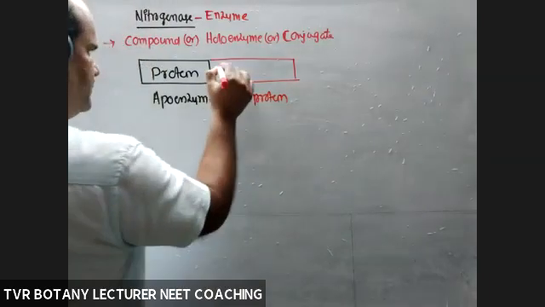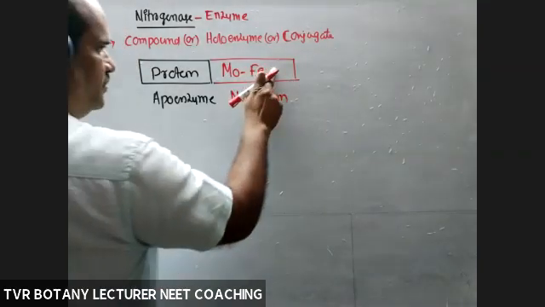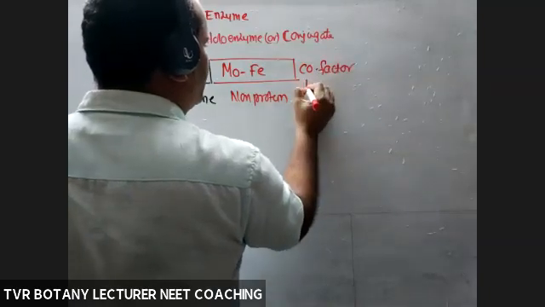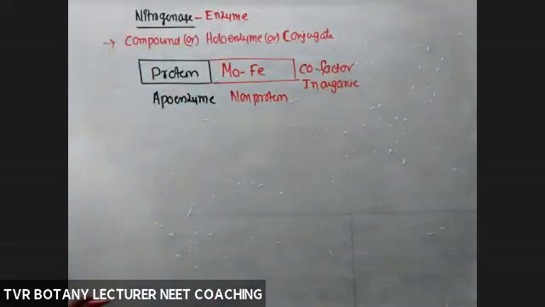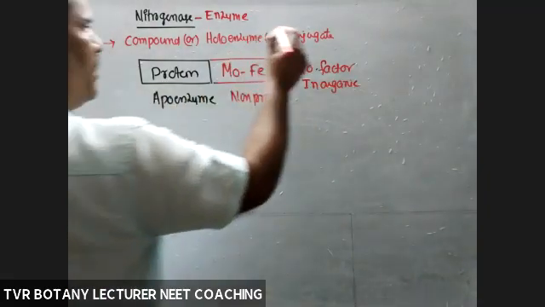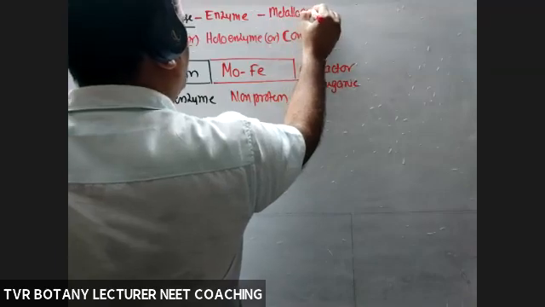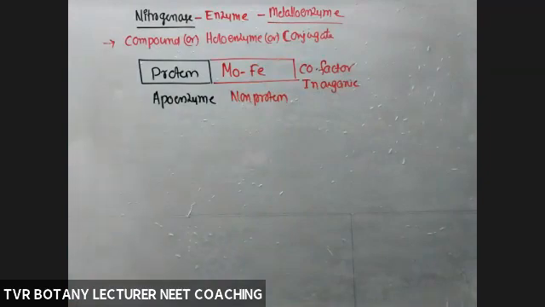That non-protein part is molybdenum and iron. So this one is a cofactor. What type of cofactor? Inorganic cofactor. If you go back to mineral nutrition, there we studied cofactors. Metals are able to function as cofactors to increase the catalytic activity of the enzyme. So this is a metalloenzyme. Again, I will explain this at the time of enzymes.